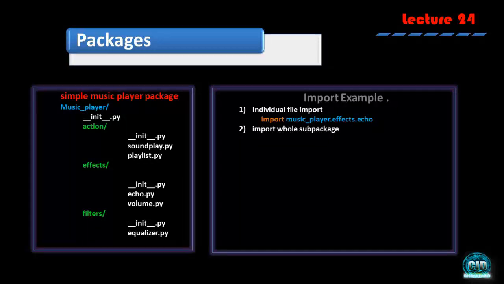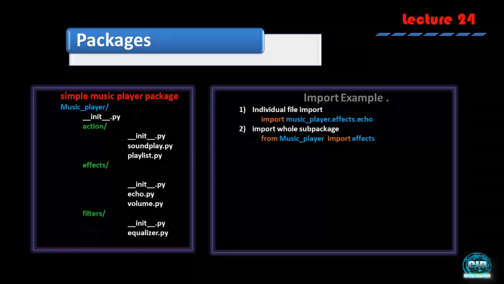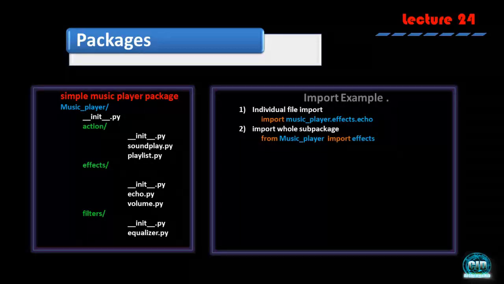Suppose we are going to import our whole sub package, then how will we write? We'll write like this: from music_player import effects. Suppose we are importing effects, then we'll just write this. Suppose we are going to add some methods or classes of a sub package.